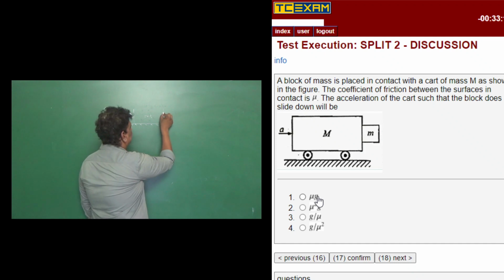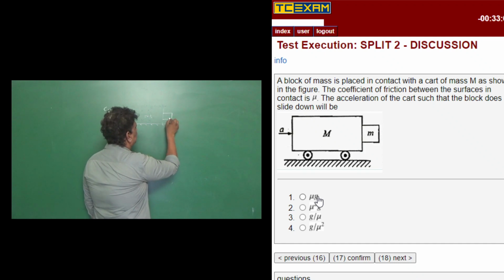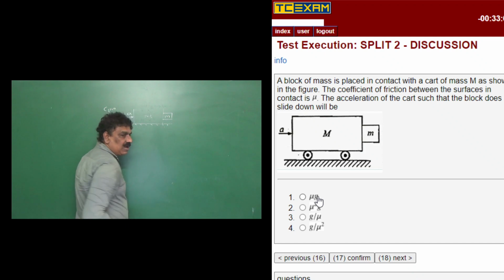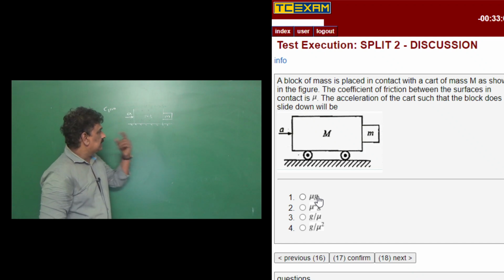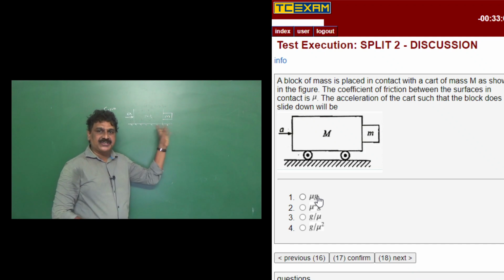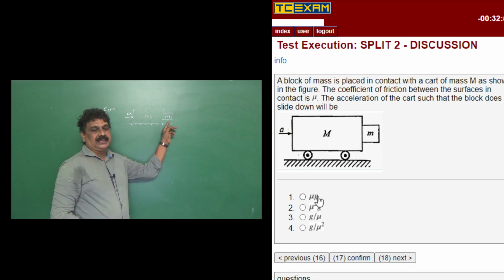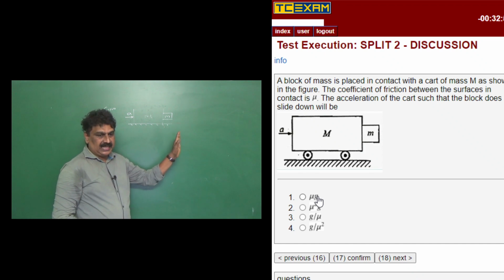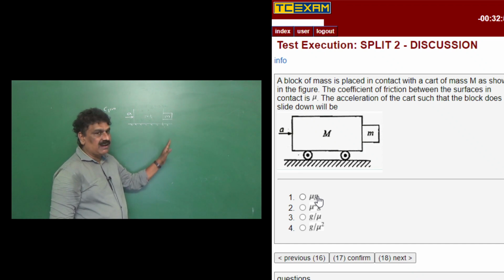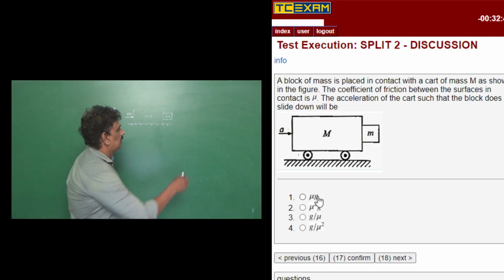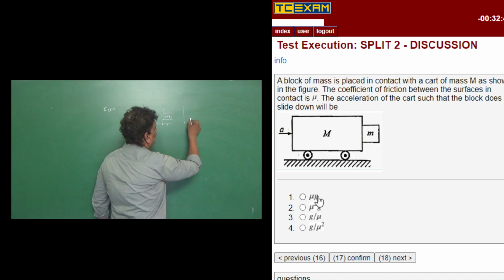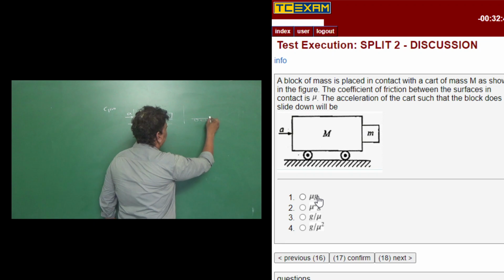Here we have placed a small mass m, just placed here, not attached to it. So the question is the acceleration of the cart such that the block does not slide down. Now we see here, suppose we are having a truck here.